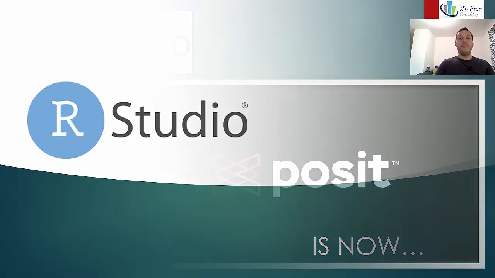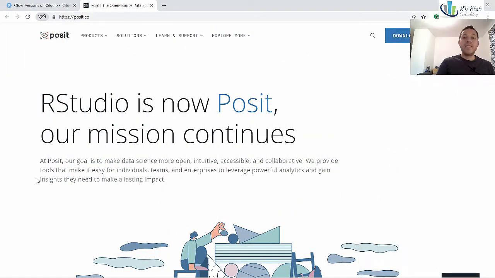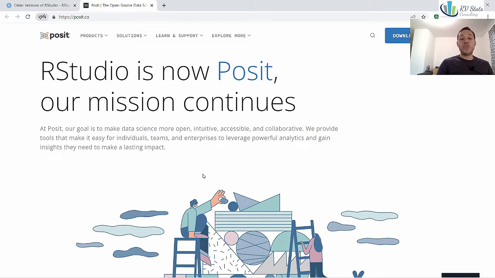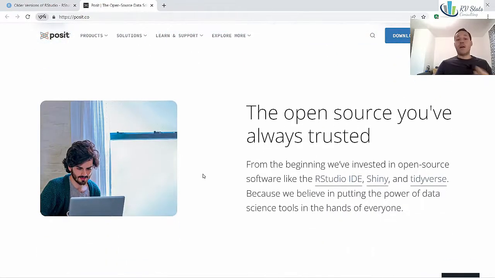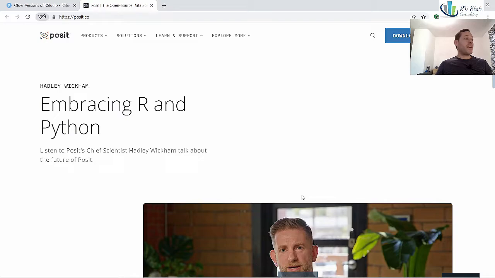RStudio has become Posit. Let's discover this new change involving RStudio as a new platform renamed Posit. We will see a new web page called posit.co where you can find the new features with RStudio and why now it has been renamed Posit. We will discover what the goals of the new company are and what these new characteristics are.